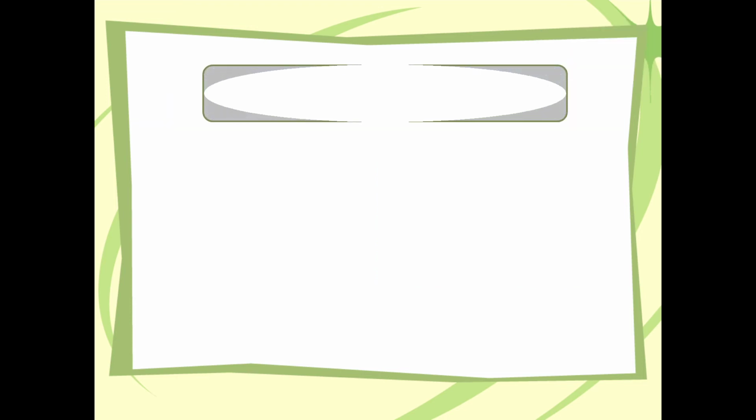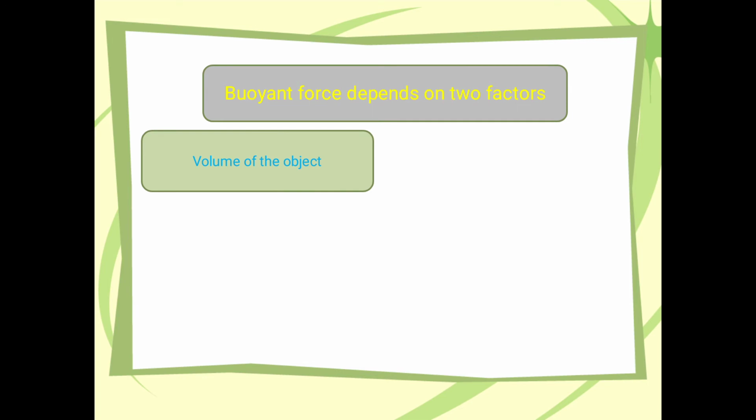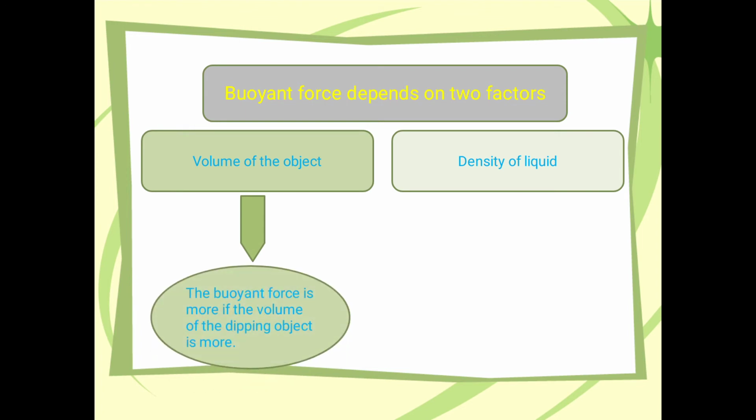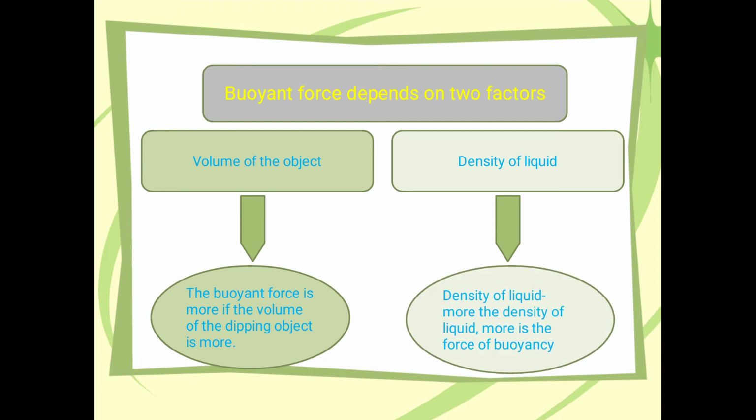Next topic is buoyant force depends on 2 factors. They are volume of the object and second one is density of liquid. First one, volume of the object means the buoyant force is more if the volume of the dipping object is more. Second one, density of liquid, which means the more the density of liquid, the more is the force of buoyancy.